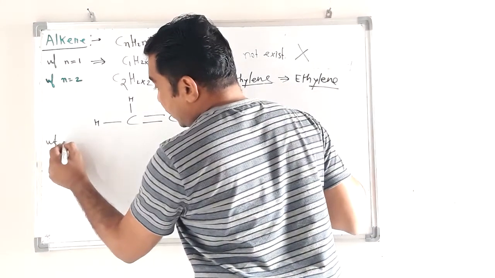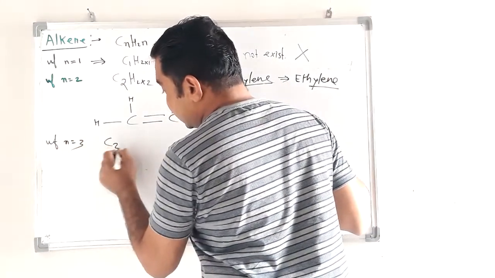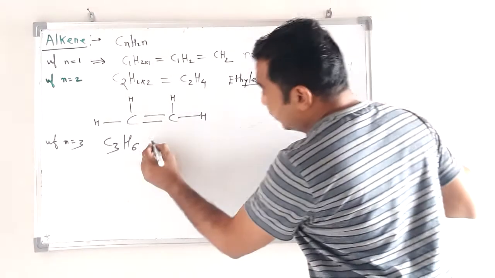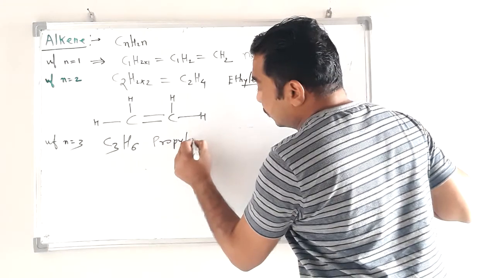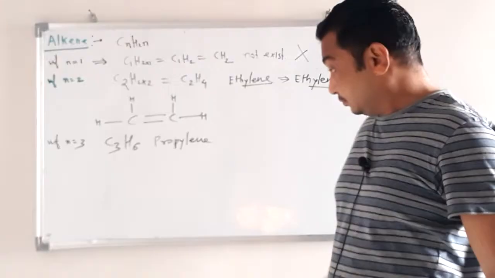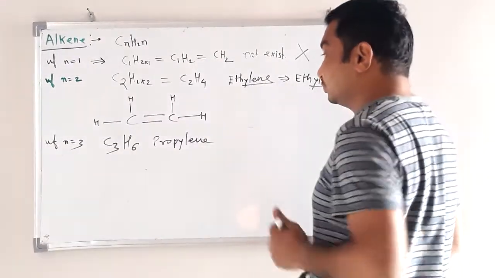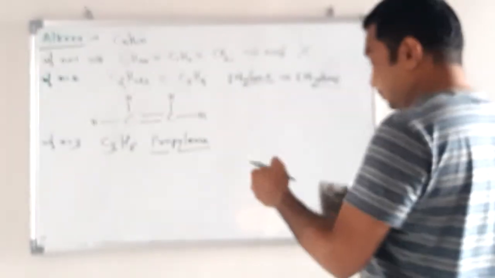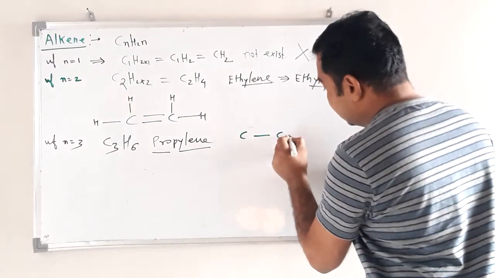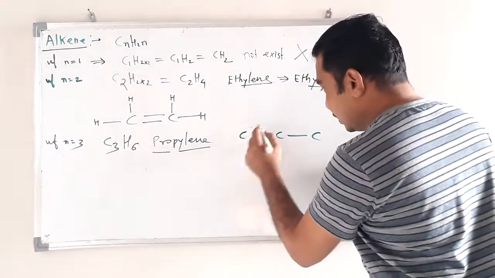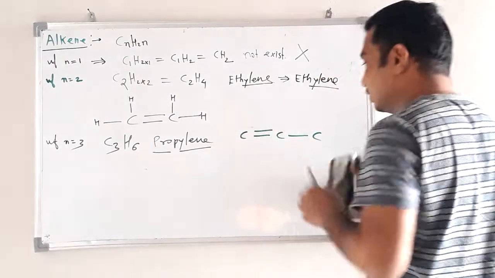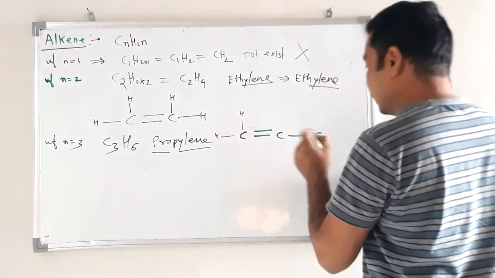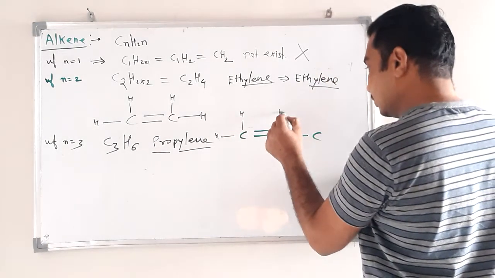If we put n equal to 3, we get C3H6 and the name is propylene. Structure: 3 carbons, put 1 double bond either on this side or this side, then the remaining are hydrogen, 1, 2, 3, 1 hydrogen.